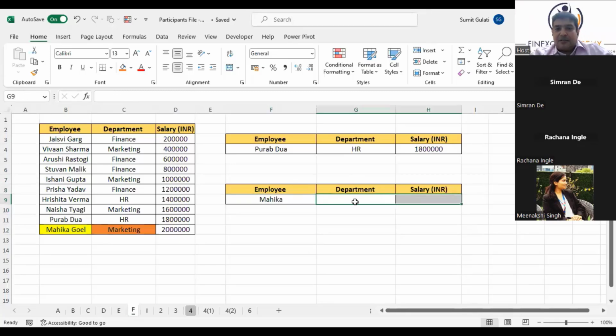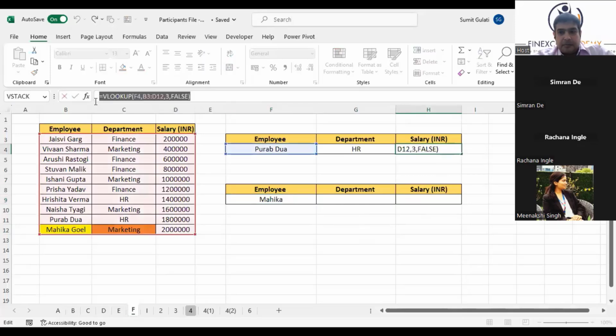Has anybody done this? Is anybody through with this? No, it is not by typing true. Anushka, true is for something very different. Adesh, are you able to get the department and salary? Using true, it won't work. It is giving you the wrong answer. Priyanka got it?